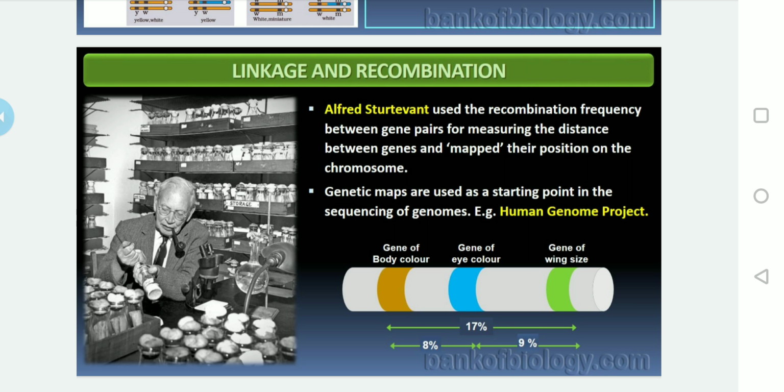Okay, so from the above experiment, what is the conclusion? The ultimate conclusion is that the experiment depicts that the higher the linkage, the lesser the recombination, and the lesser the linkage, the higher the recombination. So in other words, the genes which are tightly linked will show lesser recombination, and the genes which are loosely linked will show higher recombination. Okay, so this is a very important experiment which comes under genetics. Further studies we will discuss in more detail, but this is what is present in your syllabus till now.